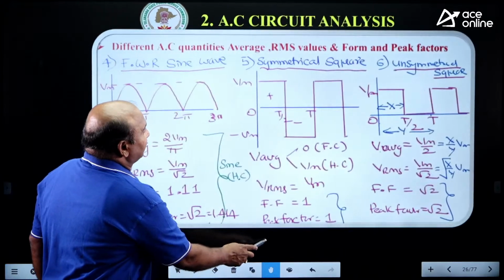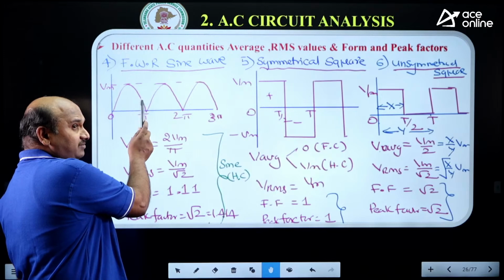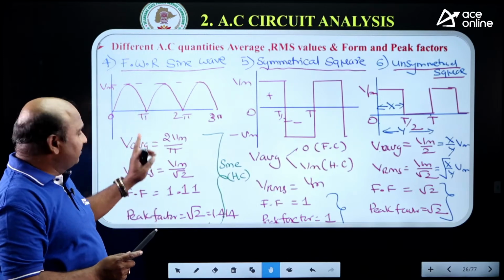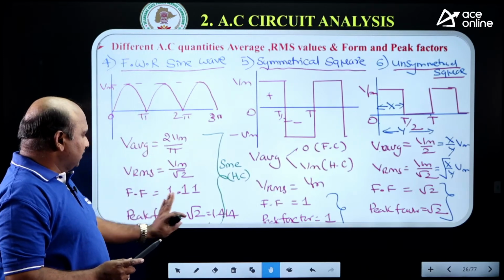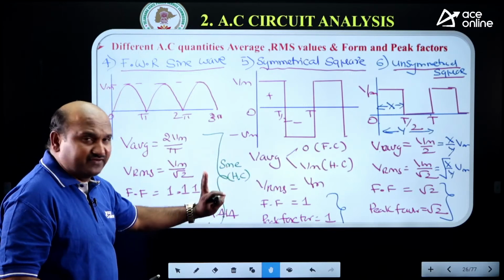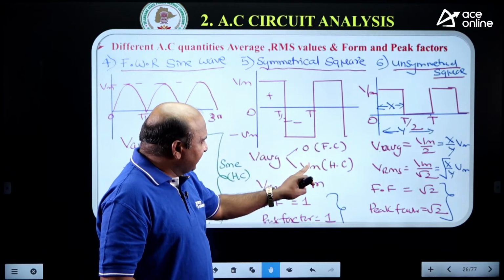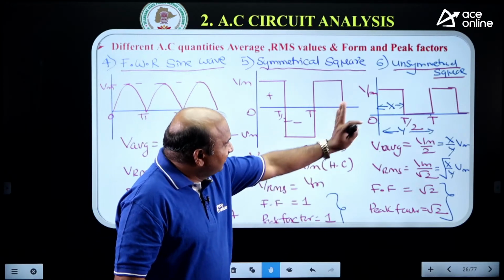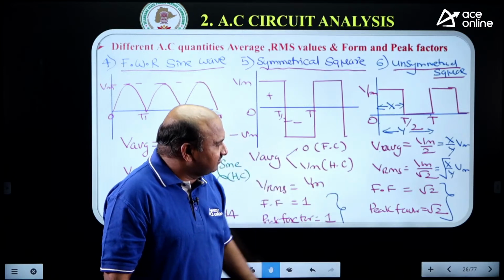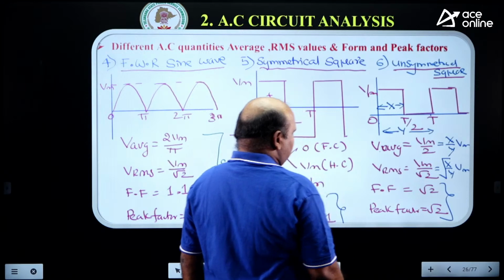Suppose you are considering the full wave rectifier: 2Vm by pi, this is an unsymmetrical waveform. Vm by root 2, 1.11, same as the sinusoidal waveform, a half cycle of the sine wave. And the symmetrical square waveform gives Vm, 1, 1. For the unsymmetrical square waveform, Vm by 2, Vm by root 2, root 2, root 2.